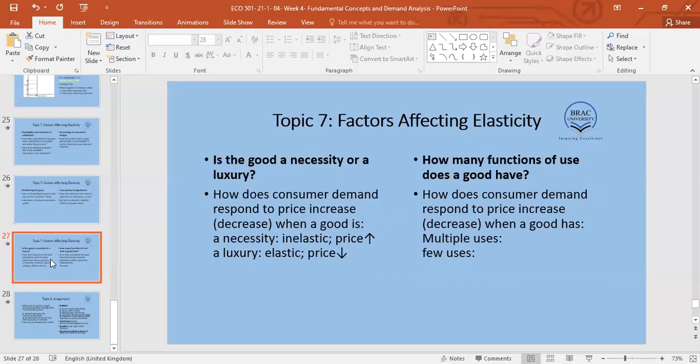For example, we don't buy a good only for one purpose. Sometimes we might buy a good that has more than one use. So if a good has more than one use to us, then our demand for that good will respond in one way. If it has only one or two uses or just one particular use, our demand will respond in another way.